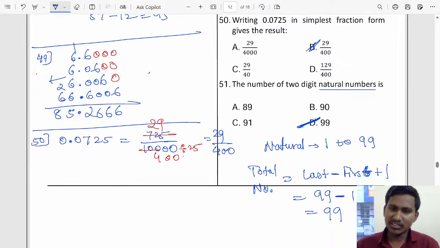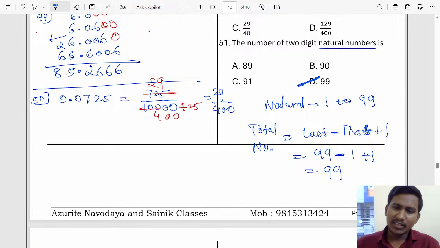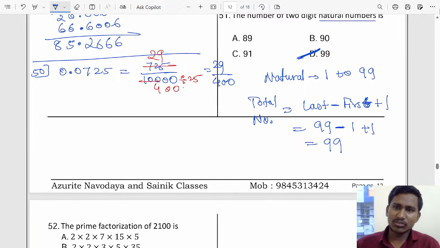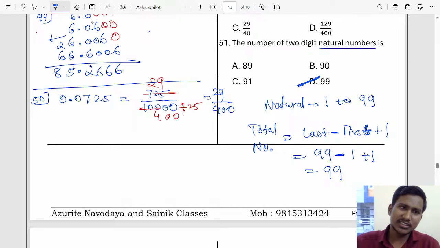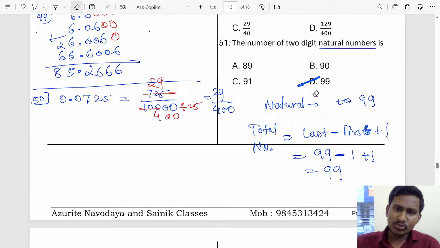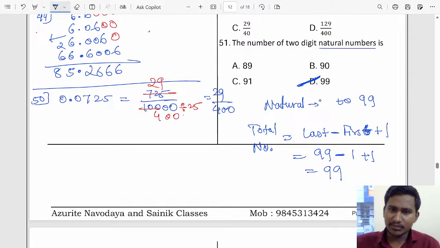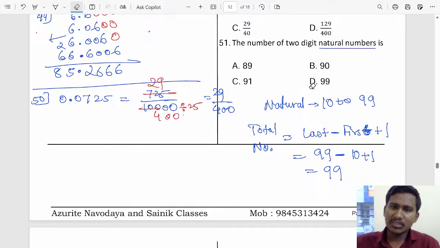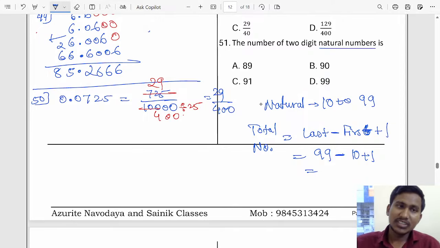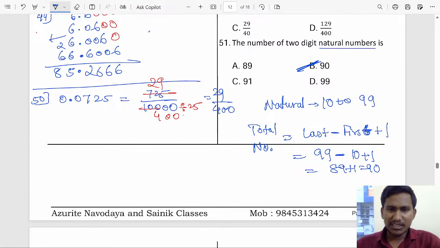Oh, I missed it. What did I do? I took 1. It is 2-digit, right? It is 2-digit, which means we have to go from 10. If you go from 10, the answer will come as 90. 99 minus 10 is 89, 89 plus 1 is 90. So 90, option B. So answer is option B here.